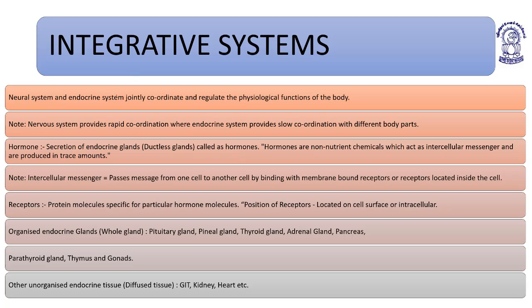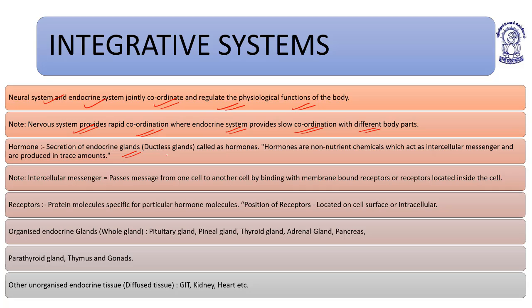Integrative systems. What are integrative systems? The neural system and endocrine system coordinate with each other. They perform a synchronized function and regulate the physiological functions of the body. The integrative systems include two types of system: the neural system and the endocrine system. The nervous system provides rapid coordination, whereas the endocrine system provides slow coordination with different body parts.